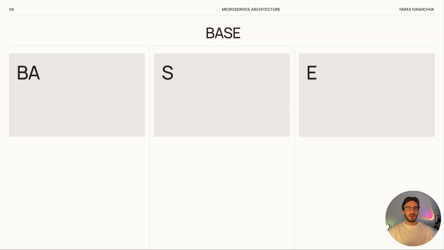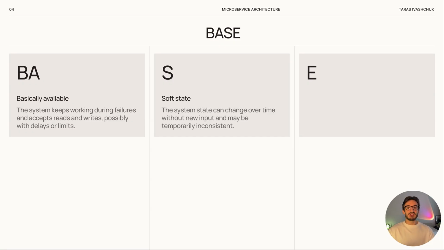Basically available. This means the system continues to work even if some parts fail. It still accepts read and write requests, but maybe with some delays or limits. This is different from ACID, where any failure cancels the whole transaction. Soft state. The state of the system can change over time, even without new input. It is not always fixed right away.